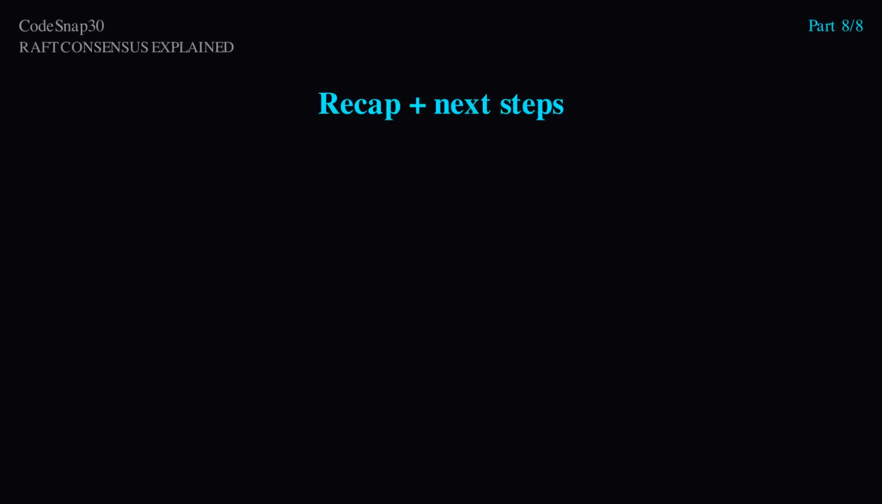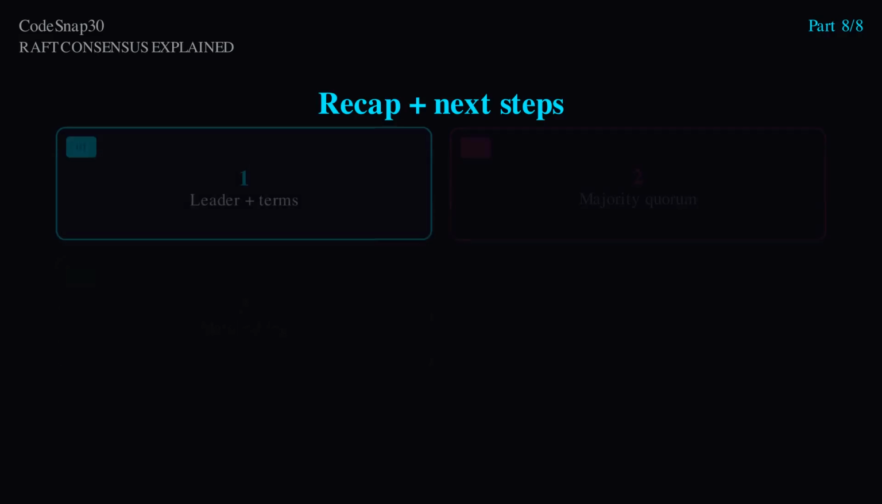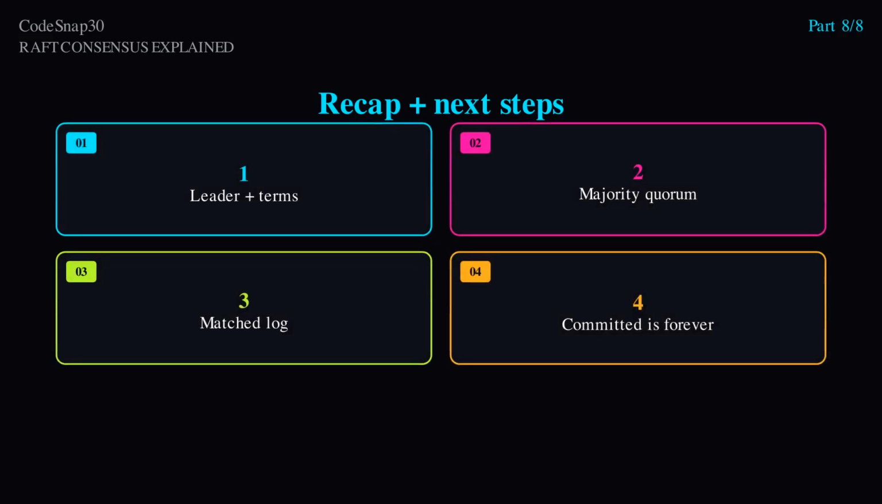Recap the mental model. Distributed systems need agreement under failure, not hope. Raft uses a leader for client simplicity, terms as logical clocks, majority quorums for elections and commits, and a matched replicated log so histories do not silently fork. Committed entries stay committed. Stale candidates cannot erase them. Minority partitions cannot invent a second truth.